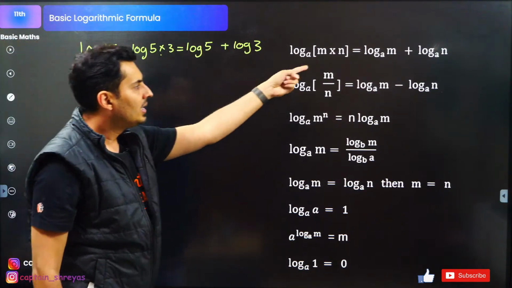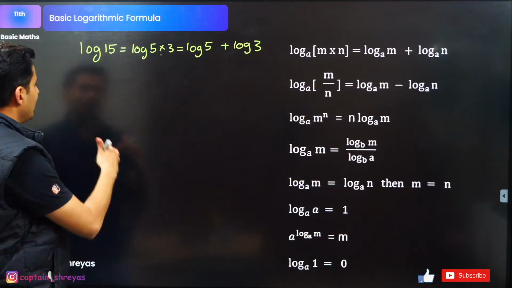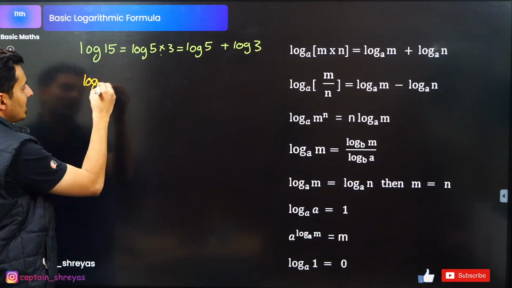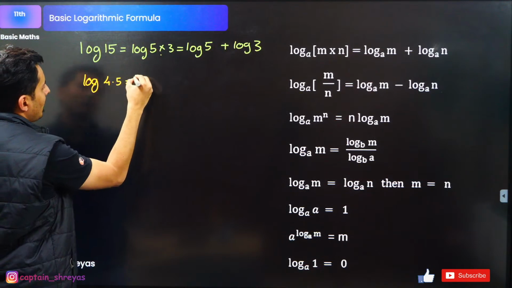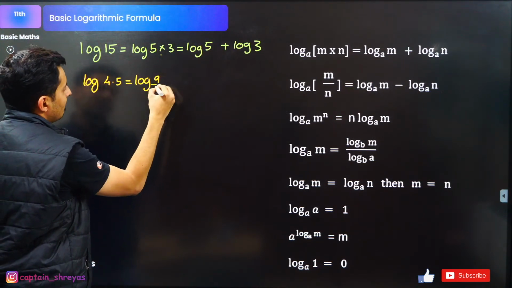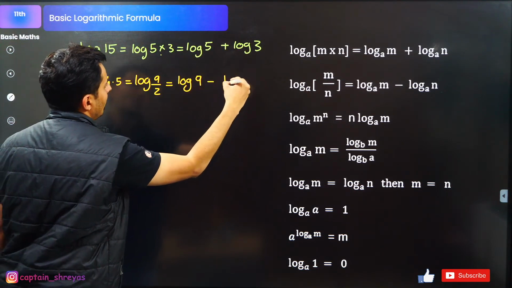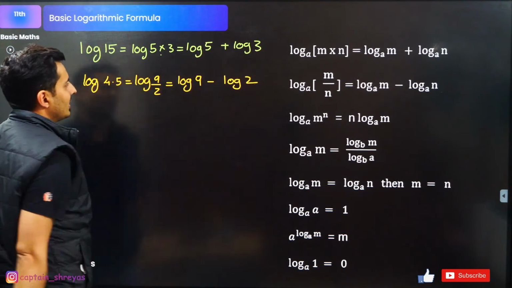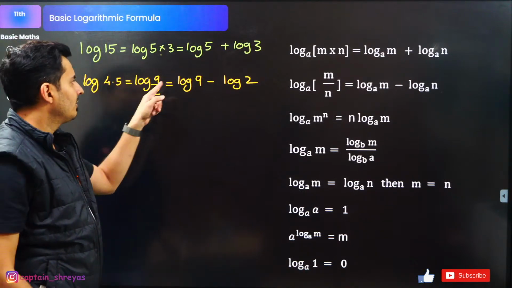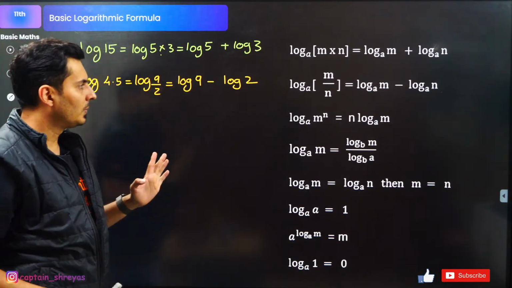Next, division becomes subtraction, simply put. So log of, let's say, 4.5 is log of 9 by 2, which is log of the numerator minus log of the denominator. That's the answer. Division becomes subtraction, second rule.